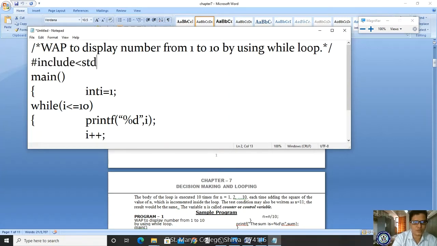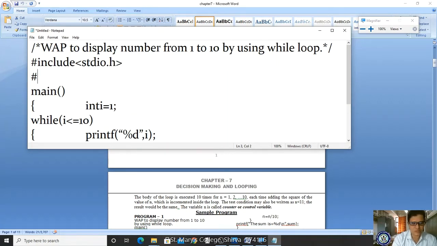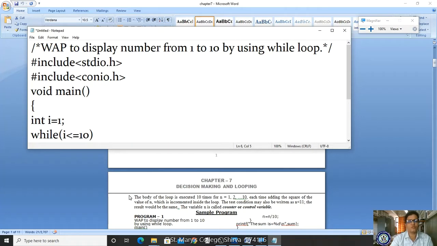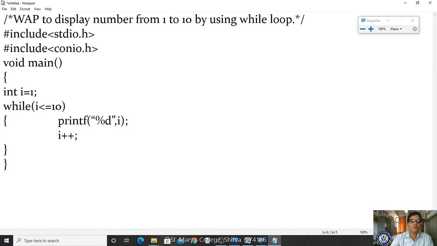Hash include stdio.h, next hash include conio.h, and next one is void main. First, what is the aim of the program? Our aim is to display values from 1 to 10 by using while loop. I first initialize, and after initializing, I write the condition. What is the condition I am writing? While i is less than or equal to 10.